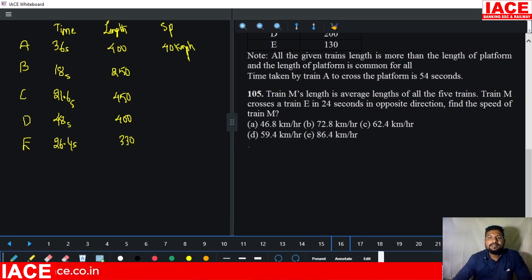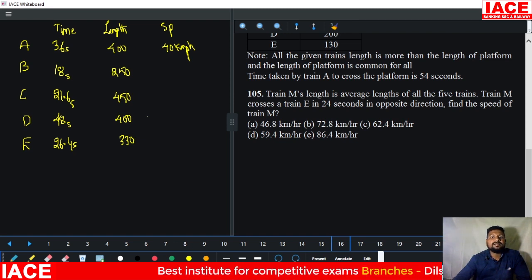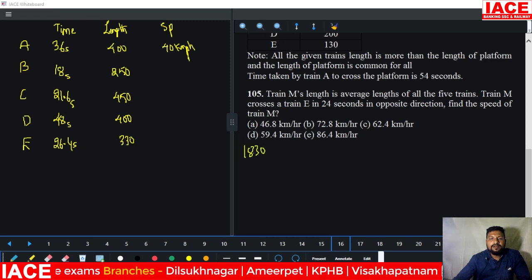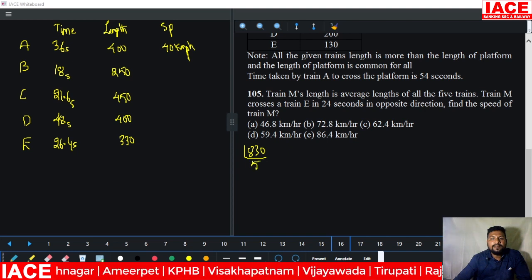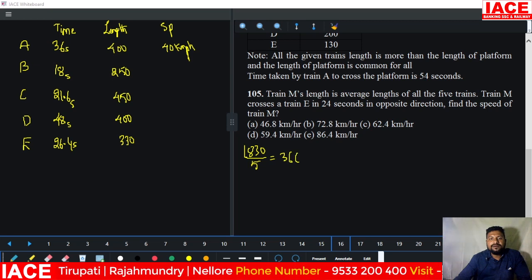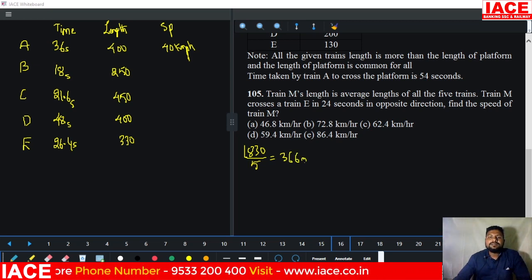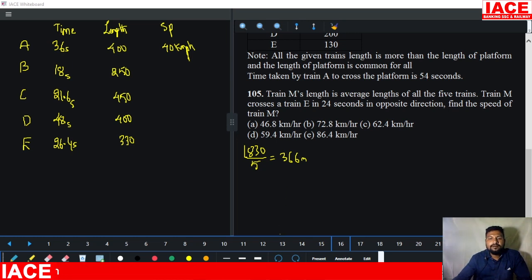Next, train M length is the average length of all the 5 trains. All the 5 trains length is required. Average: 250 plus 450, 700, 700 plus 300, 1000, 1000 plus 1830. Overall value is how much? 1830 by 5. 5 3s are 15, 5 6s are 30. This is 366 meters. 366 meters belongs to M length.